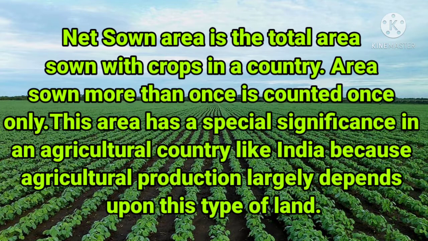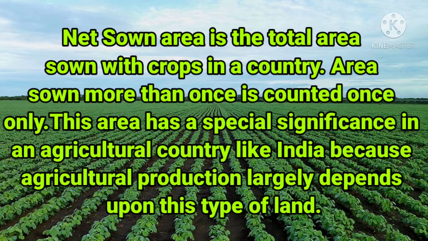Which type of land can be used for agricultural purposes? The total stock of agricultural land resource is net sown area, all fallow land and the cultivable wasteland, where the scope for bringing additional area under cultivation is limited.